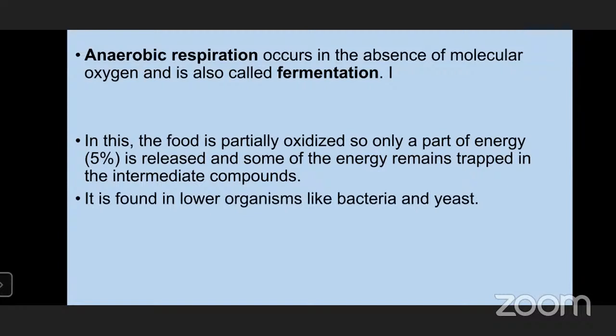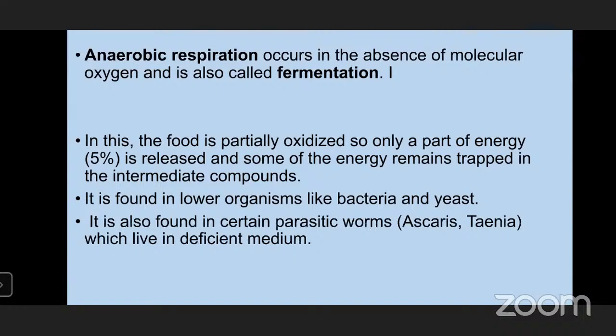The next one, where is it found? It is found in lower organisms like bacteria and yeast. And it can also be found in some worms. You must have learnt about anaerobes, facultative anaerobes, and obligate anaerobes in the topic Biology in Human Welfare. An example of a worm which can also undergo anaerobic respiration is Ascaris, which lives in an oxygen deficient environment.